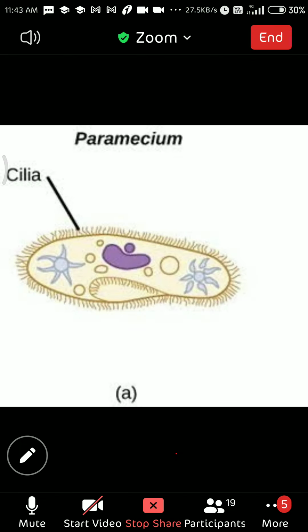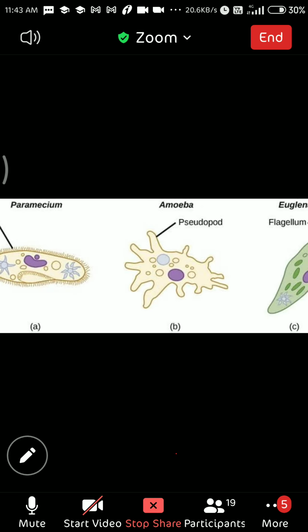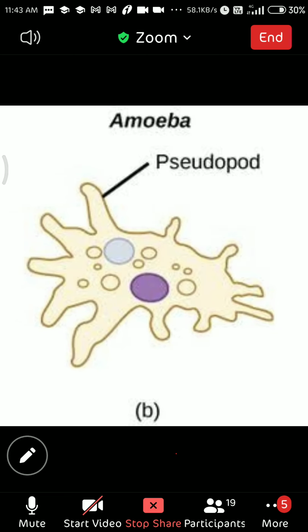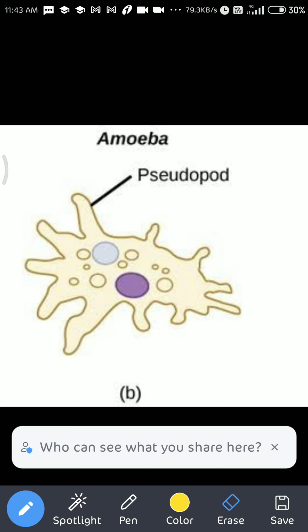Okay, so these hair-like structures are called cilia, and paramecium moves with the help of cilia. So in paramecium, the locomotory organ is cilia, and in amoeba, these finger-like projections are there. Here you can see this finger-like projection. These finger-like projections are called pseudopodia.